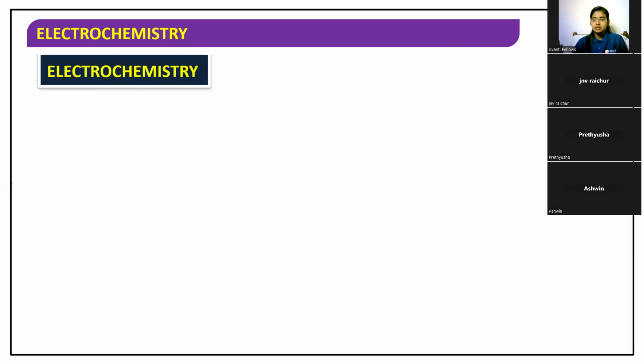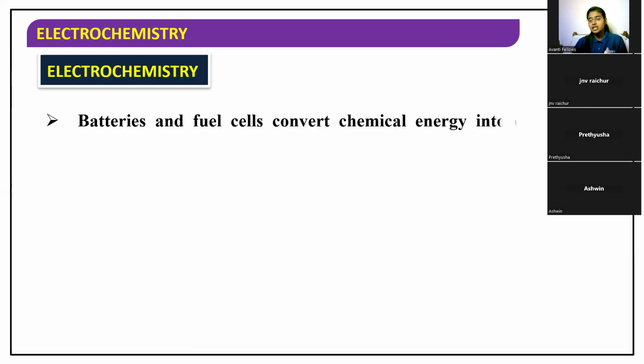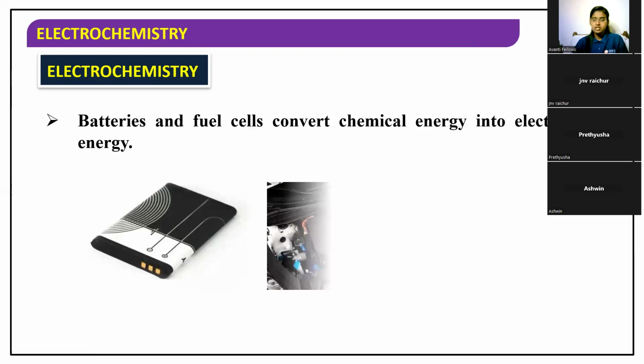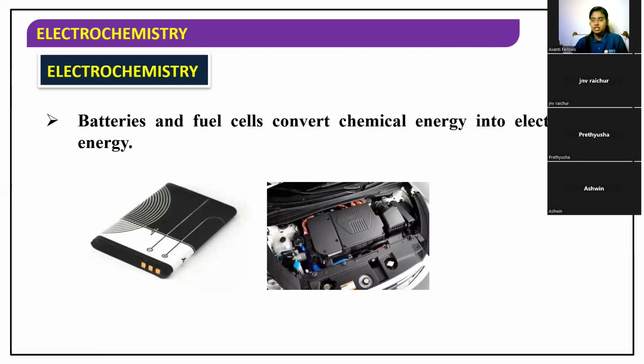Okay, so chemical energy is getting converted to electrical energy here. Got it? So now, if you see the batteries and fuel cells, they convert chemical energy to electrical energy. That is the role of batteries and fuel cells. That is what is happening inside the battery, and that's why it is possible to run the mobile with this cell. Because inside the battery, we are converting the chemical energy into the electrical energy, which is being used in our day-to-day life in mobiles and everything.